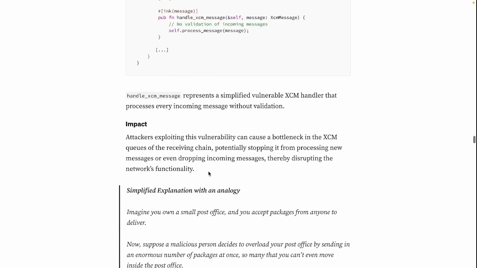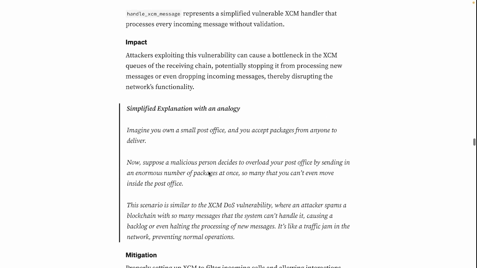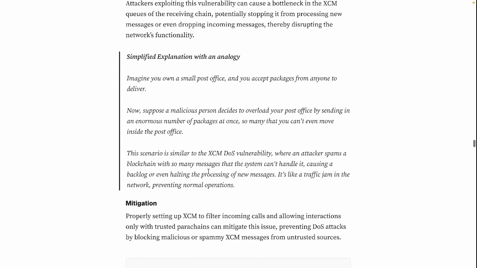Then what's the impact? Attackers exploiting this vulnerability can cause a bottleneck in the XCM queues of the receiving chain, potentially stopping it from processing new messages or even dropping incoming messages, thereby disrupting the network's functionality. Okay, let's see the analogy. Imagine you own a small post office and you accept packages from anyone to deliver. Now, suppose a malicious person decides to overload your post office by sending in an enormous number of packages at once.